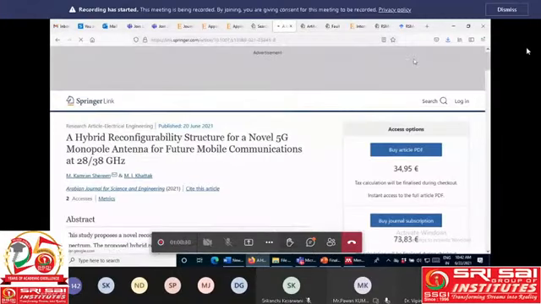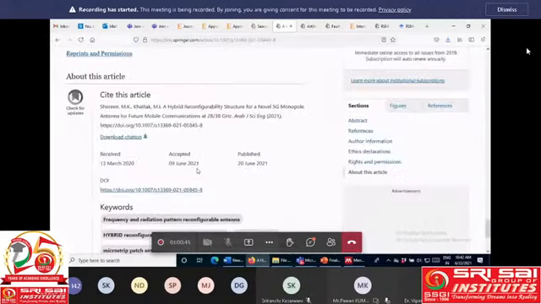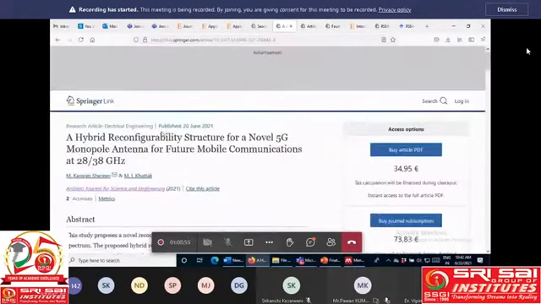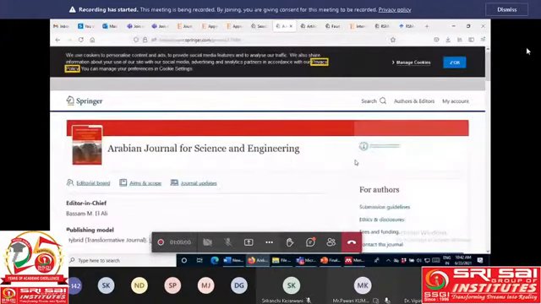But the benefit of this journal, I'm telling you, is that if you belong to any stream, not only mechanical, if you belong to engineering, computer science, or electrical, you can definitely go for this journal because it is faster compared to other journals.